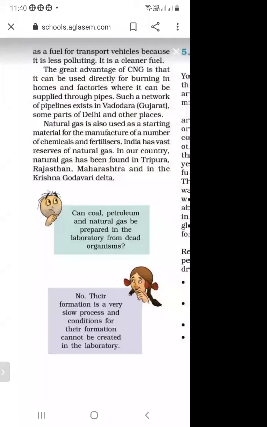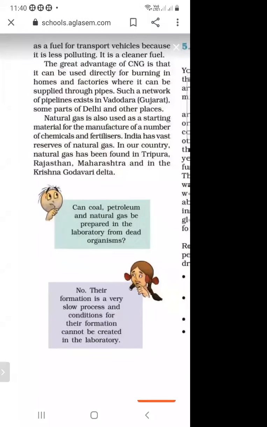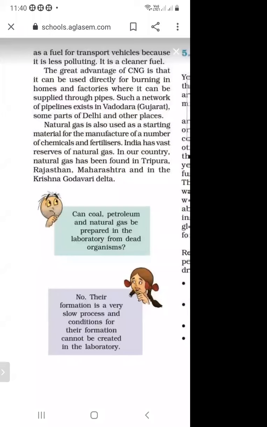So what is the advantage of CNG? It is used directly for burning in the homes or also in the factories. And how is it supplied? It is supplied through the pipes. And this type of network of pipeline exists in Gujarat, also in parts of Delhi and also in other places of India.